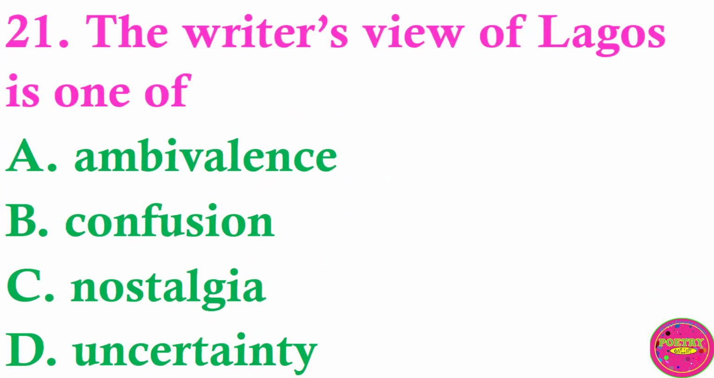Question 21. The writer's view of Lagos is one of A. Ambivalence, B. Confusion, C. Nostalgia, D. Uncertainty. The correct answer to this question is A. Ambivalence.